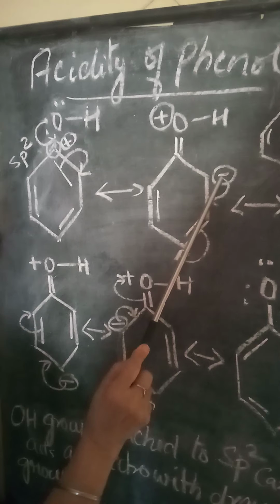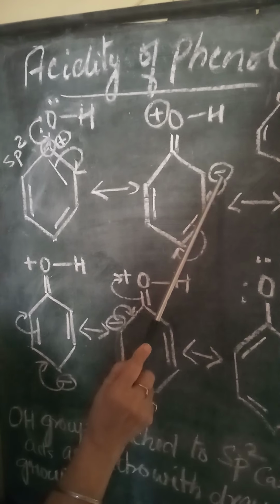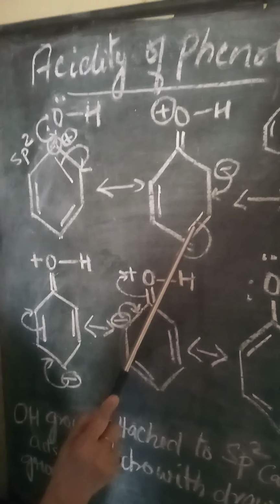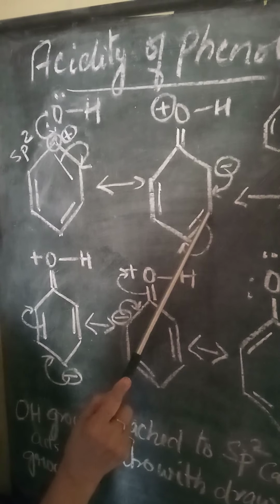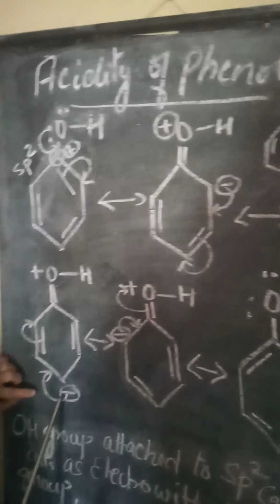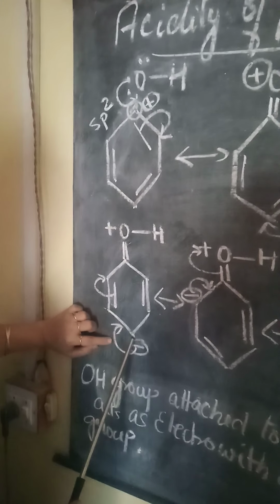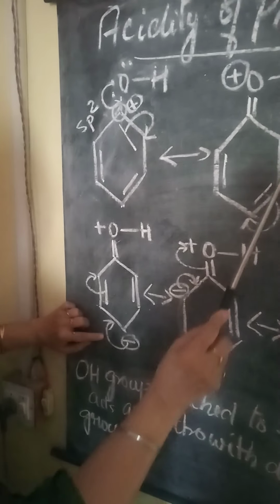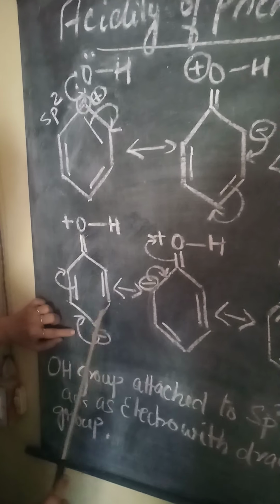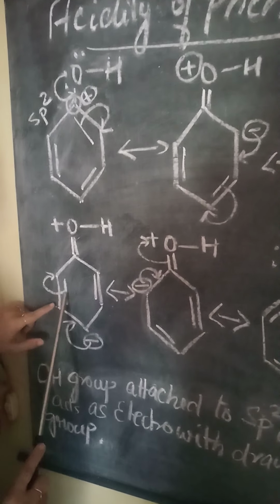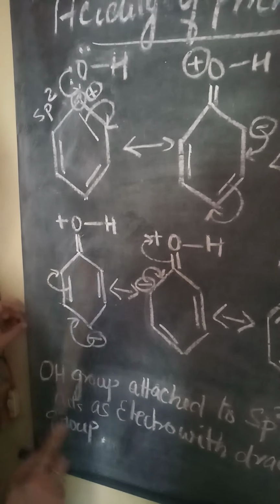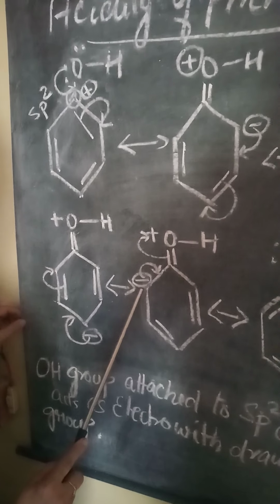Now as this electron came to this carbon, the electron moves to another carbon, and then in order to balance the bonding in this carbon, this electron has to move to another, and in this way the electron moves to the para position. First it was in the ortho position, now it came to the para position, and again the bonding movement of electrons takes place, which again moves towards the ortho position.